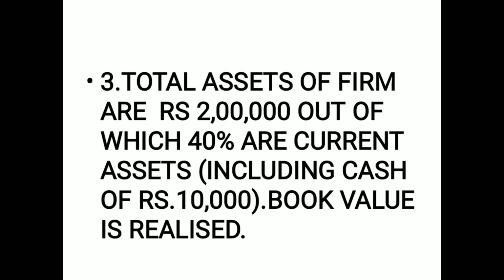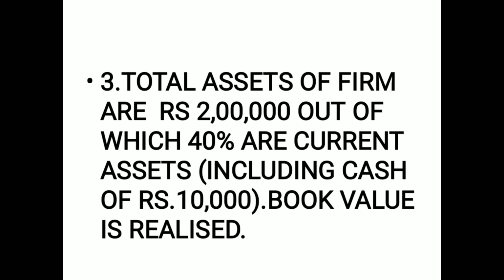Total assets 2 lakh, which includes fixed as well as current assets. Out of this, 40% are current assets. So firstly, what is the 40% of 2 lakh rupees? It is 80,000. And further they say that current assets, which are 40% of 2 lakh, which is 80,000, include 10,000 as cash balance.